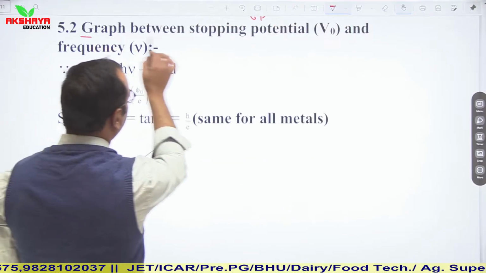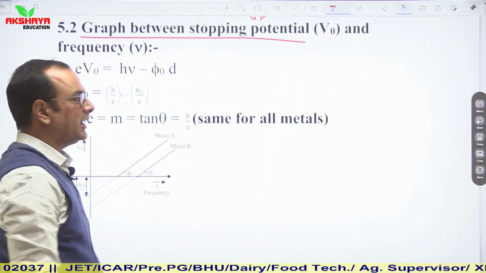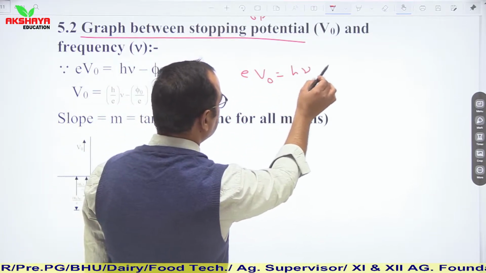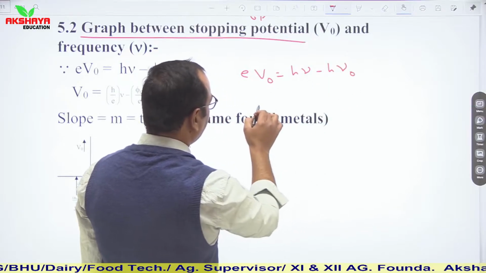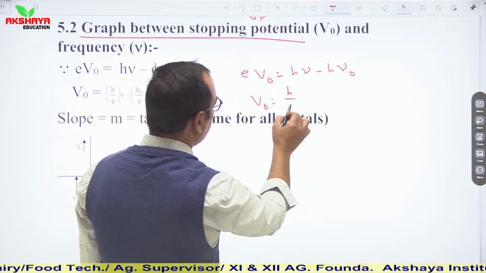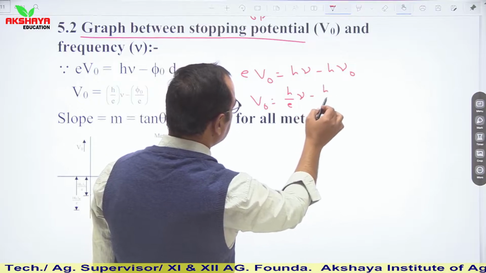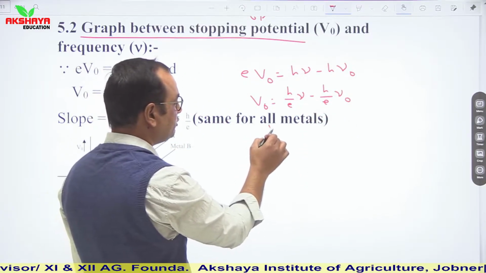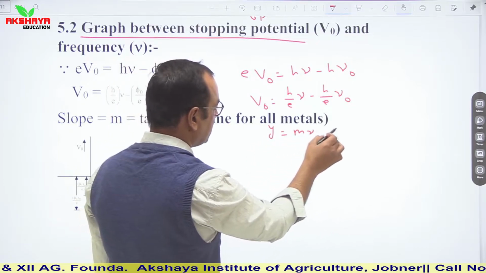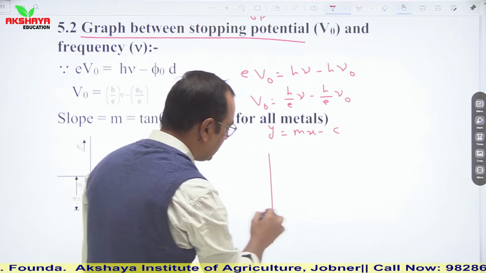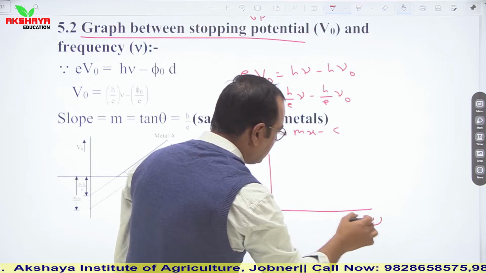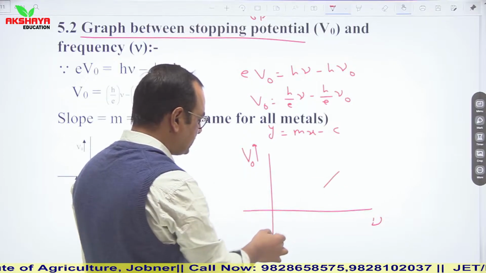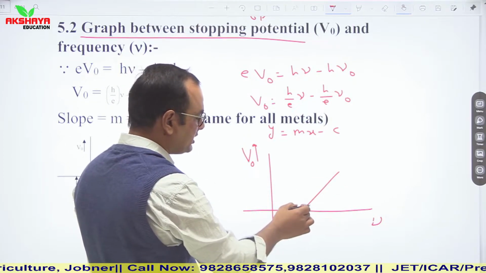Now let us talk about the graph between stopping potential and frequency. Again, we know the relation that eV naught is equal to h nu minus h nu naught, or V naught is equal to h upon e into nu minus h upon e nu naught. Again, compare this relation with y is equal to mx minus c. So the same type of graph is obtained if we plot a graph between frequency and stopping potential V naught.